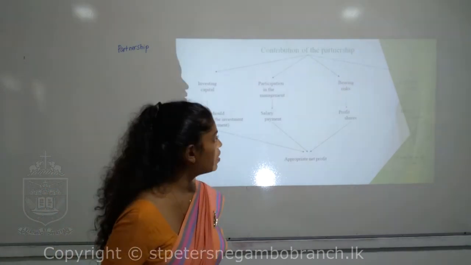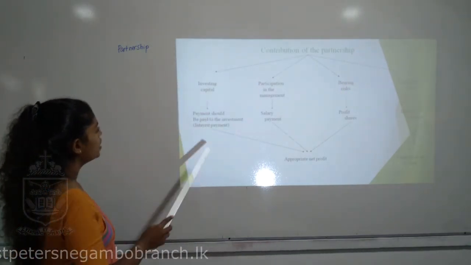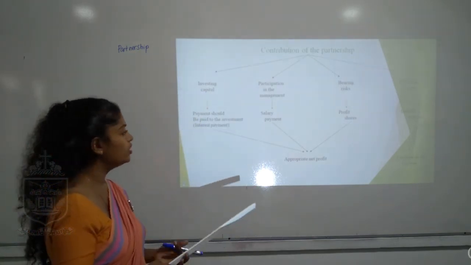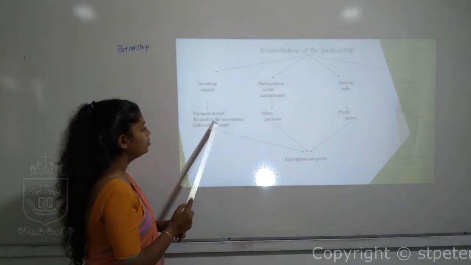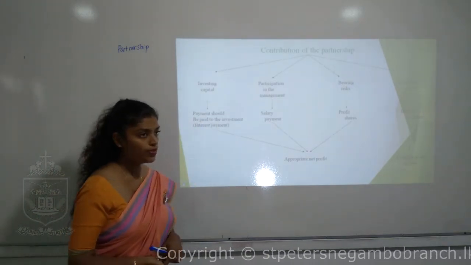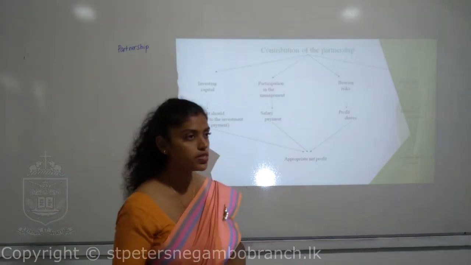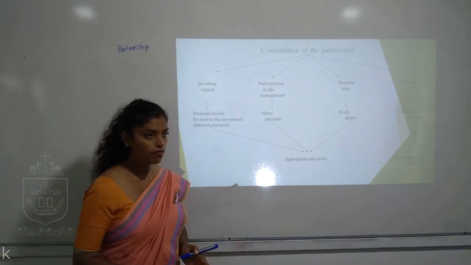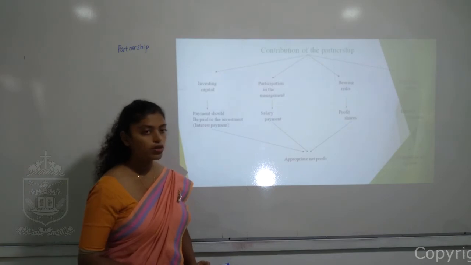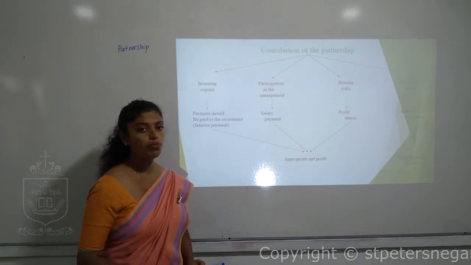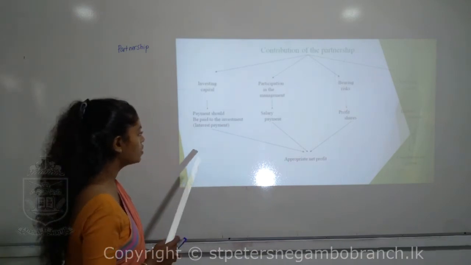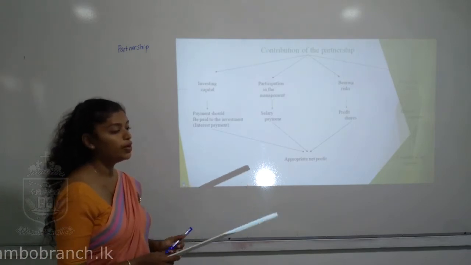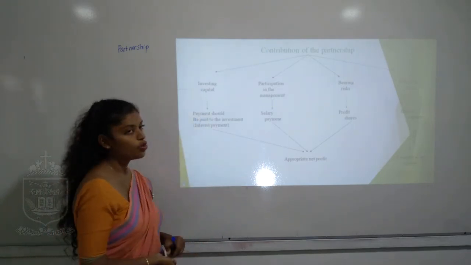The contribution of the partnership can come in different ways. Investing capital: the initial amount that they provide to the business. Payment should be made for the investment. If they have given some investment to the business, we have to give them something. Can you remember I spoke about the opportunity cost? Because if they have invested in your partnership, they have not had the chance to earn interest or income from investing in other business. So you have to give them interest payment, an amount given to them because they have invested in your business.